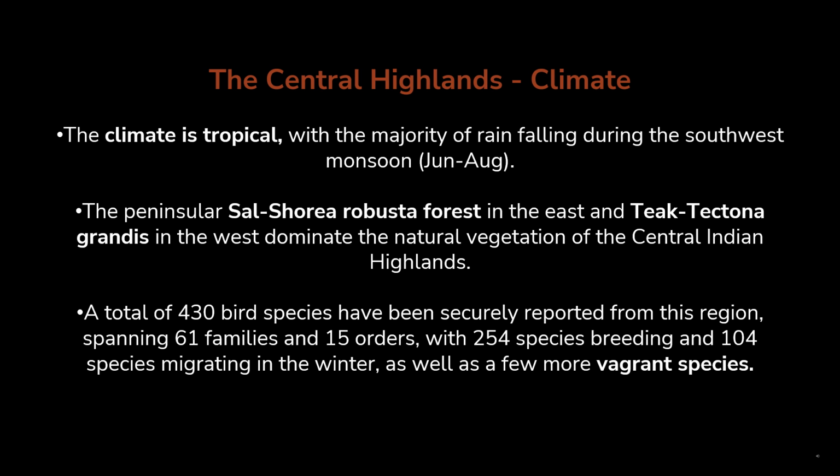The climate is tropical, with the majority of rain falling during the southwest monsoon, June to August. The peninsular Sal Shorea robusta forest in the east and Teak Tectona grandis in the west dominate the natural vegetation of the Central Indian Highlands. A total of 430 bird species have been securely reported from this region, spanning 61 families and 15 orders, with 254 species breeding and 104 species migrating in the winter, as well as a few more vagrant species.